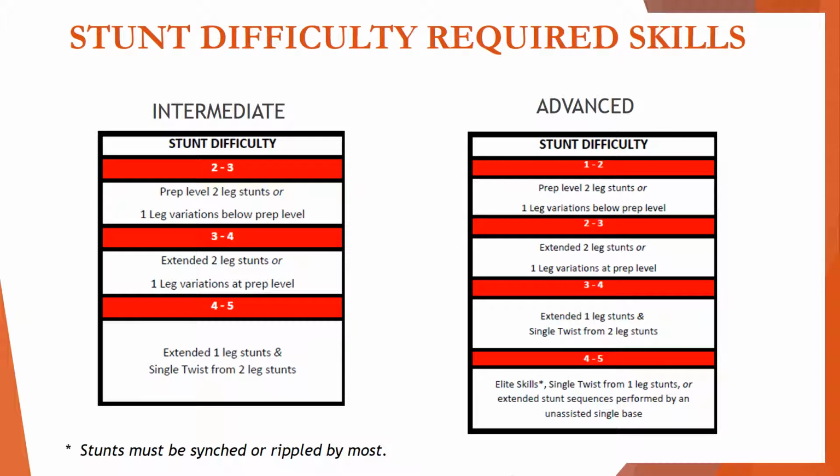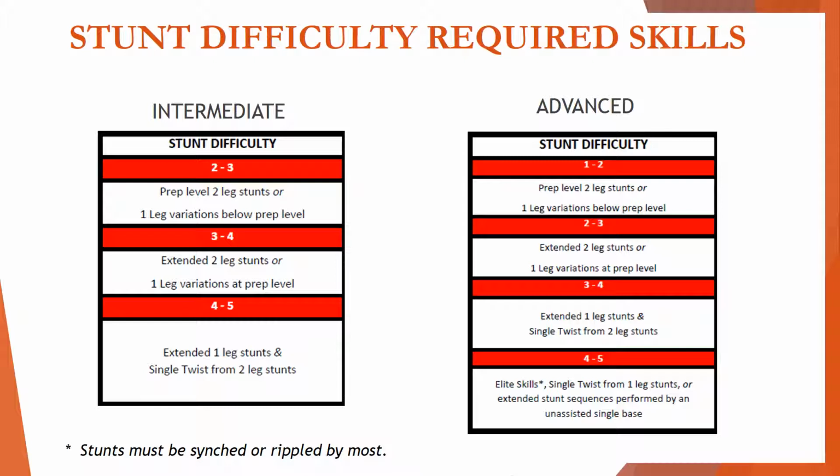This year, teams must perform a required skill set to be eligible for a range. Performing those skills will get them into the bottom of the range. Performing additional skills within that level will boost their score within the range. Teams must have most of their groups perform the skills listed above to be able to get into the range they want to score in.